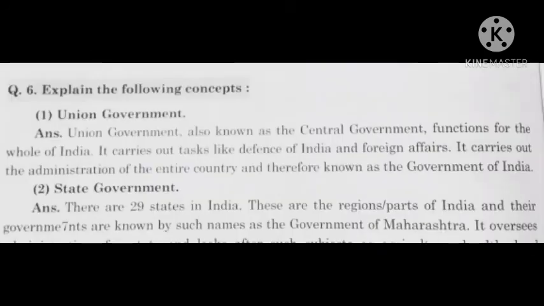Next question, explain the following concepts. First, union government. The union government, also known as the central government, functions for the whole of India. It carries out tasks like defense of India and foreign affairs. It carries out the administration of the entire country and therefore is known as the government of India.